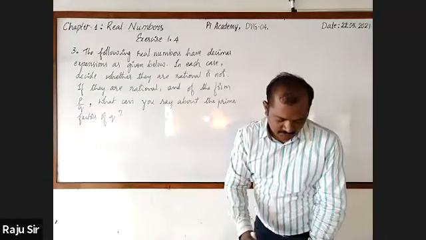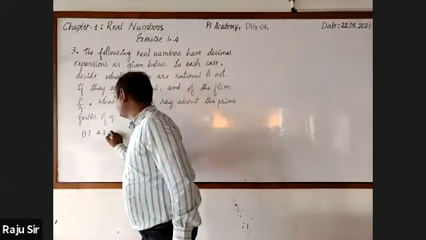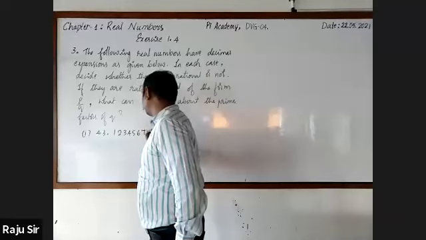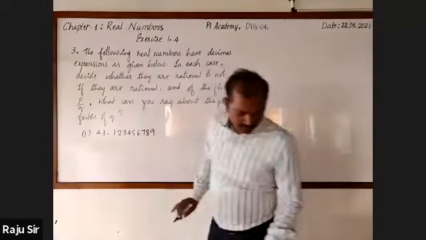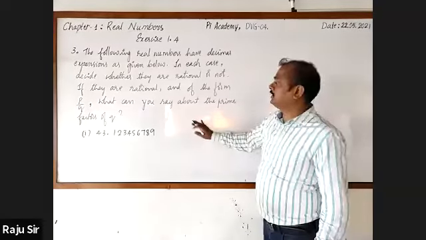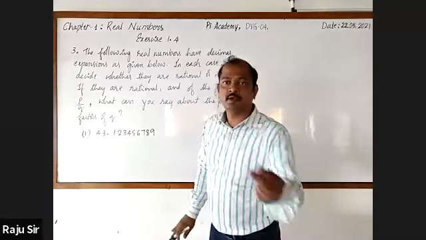Right, first one. It is 43.123456789. Whether it is rational or not. Rational, sir, because it terminates. Terminates. Very good.